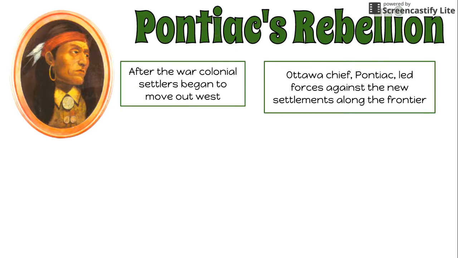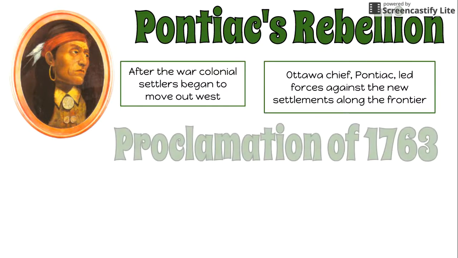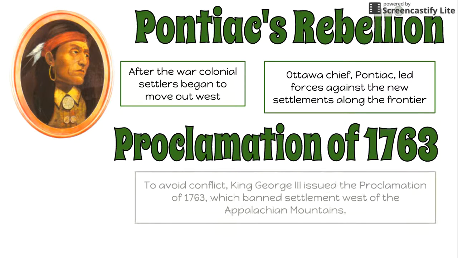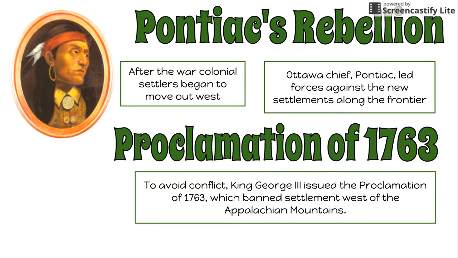So, in order to stop all of this bloodshed and to stop using up resources out in the frontier, the Proclamation of 1763 was passed by King George III. He wanted to avoid conflict with the Native Americans. He didn't want to keep having to send military out to the frontier. So instead, he created the Proclamation of 1763, which banned people from settling west of the Appalachian Mountains.